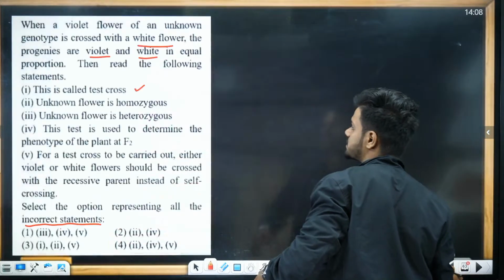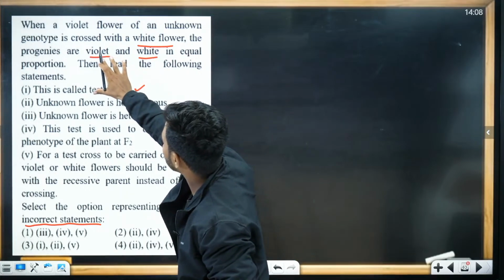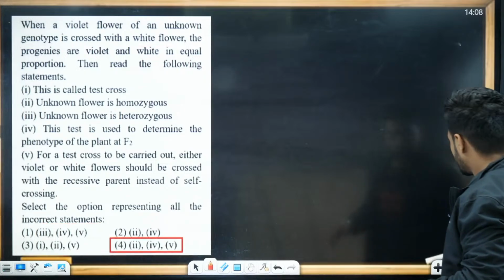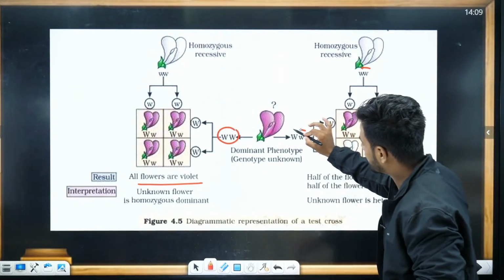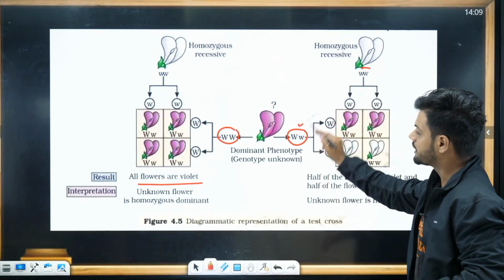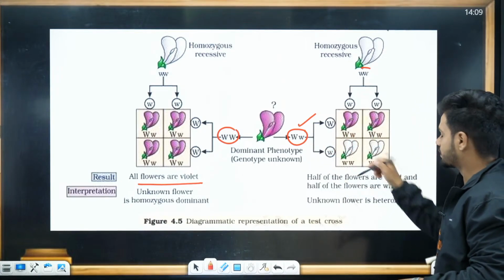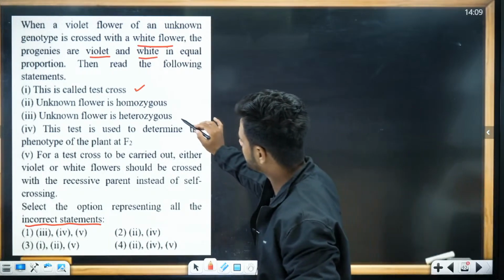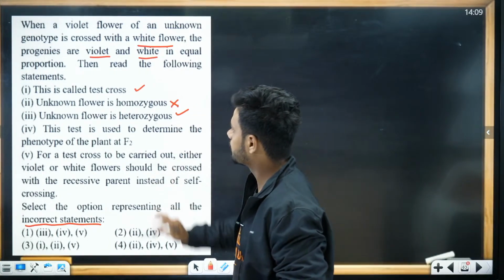But the question says that violet and white both are obtained. If both are obtained, can I tell the unknown genotype is going to be heterozygous in nature? It's going to be heterozygous because violet and white flowers both are obtained. So this is a wrong statement.